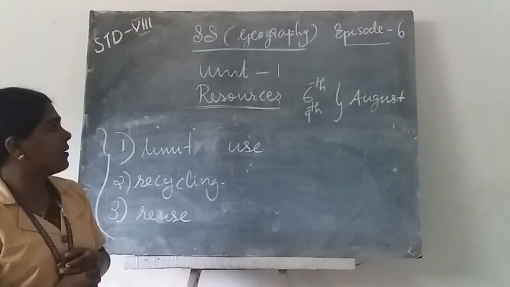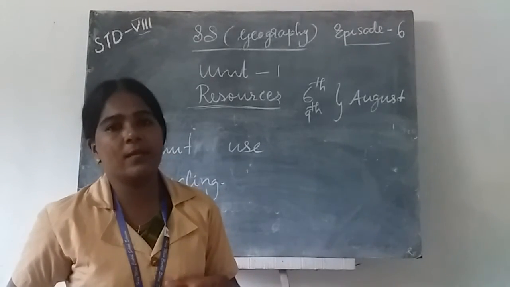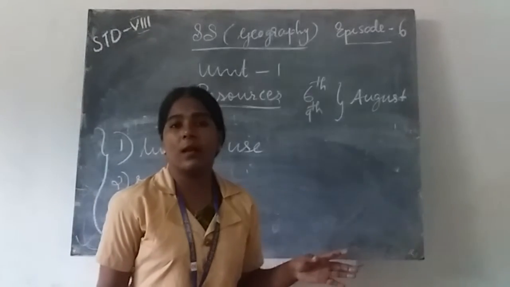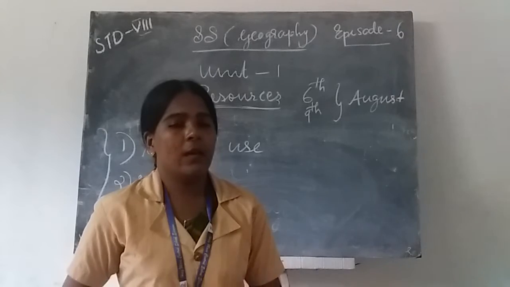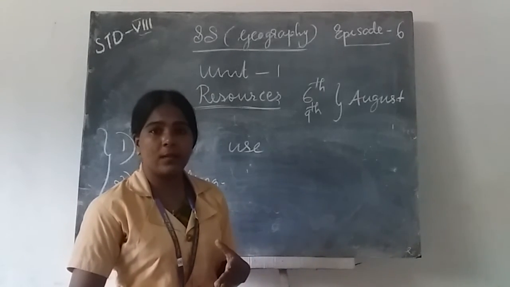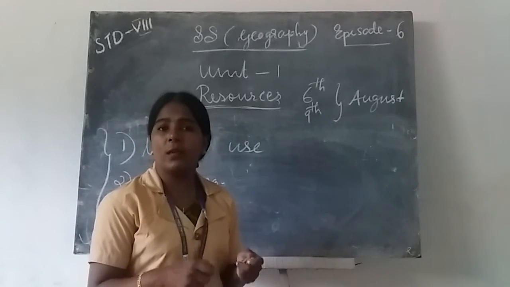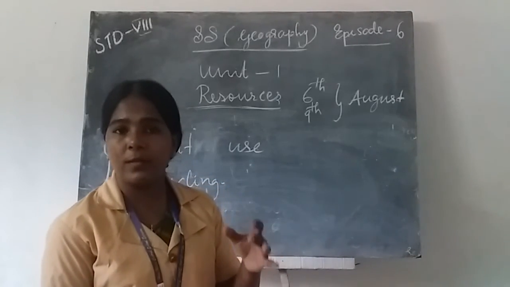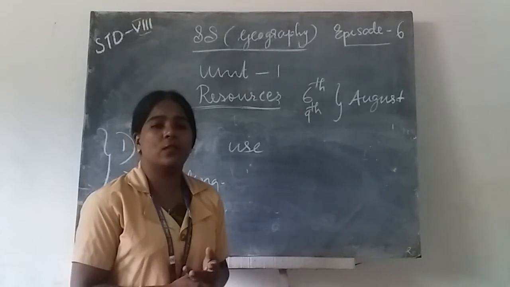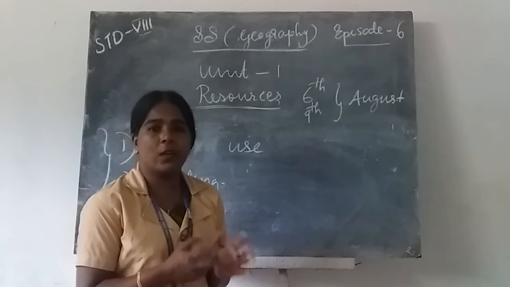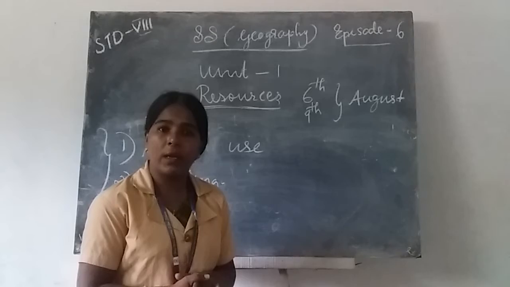Okay. Here we discuss what resources are. Anything that can be used to satisfy human needs is called a resource. Anything that has utility or usability is a resource. What is utility? Utility or usability makes an object or substance a resource. Then value. Every resource has its own value. It has economic value. There are resources which have economic value and resources which have no economic value.